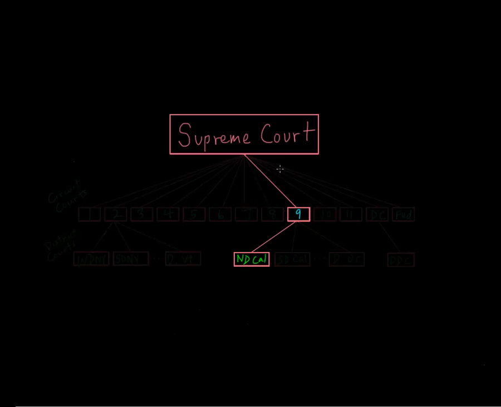Now that we know the structure of the federal court system, and we know that the higher courts can review the decisions of the lower courts, let's take a closer look at what the individual court levels do. And to do that, let's just focus on one court for each level.